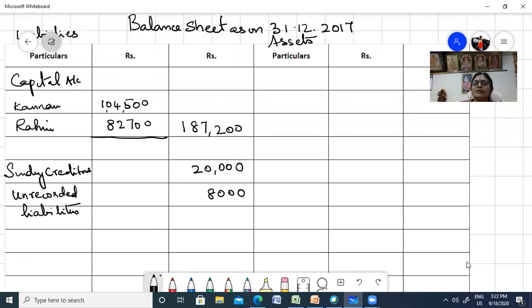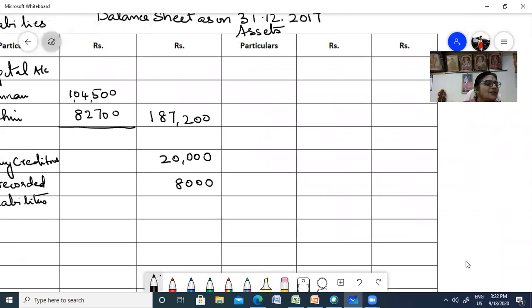Now what are the entries you have in the asset side? Asset side, first of all, building. So what is the total of the building? Building, you had appreciation also. So whenever you do your balance sheet, you should go through your revaluation account. You should do your capital account, and then only you should do your balance sheet. First, building 90,000 plus appreciation of 9,000. So that comes to 99,000. Fine. Now close it here.